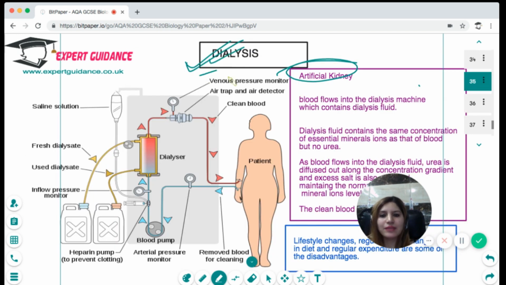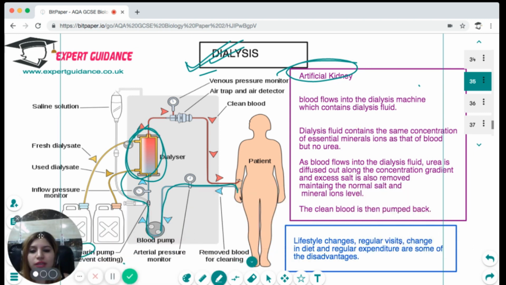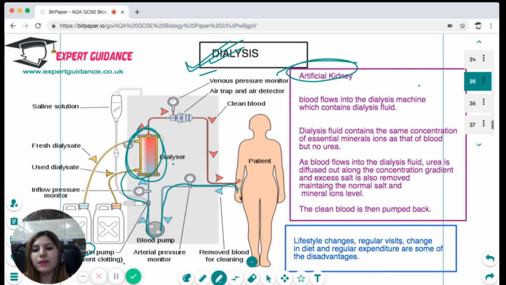Now, what happens in dialysis is the patient's blood is taken out and given heparin, which prevents blood clotting, and then the blood is fed into a dialysis machine which has dialysis fluid. The dialysis fluid contains no urea and has the ideal concentration of minerals and salt as that of the blood, and the dialysis tubes are made up of a semi-permeable membrane.